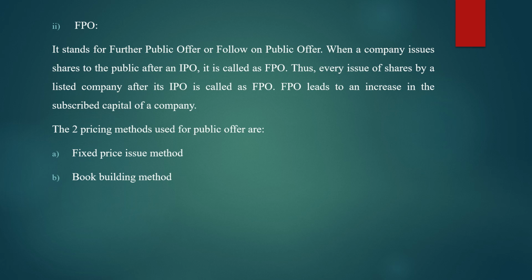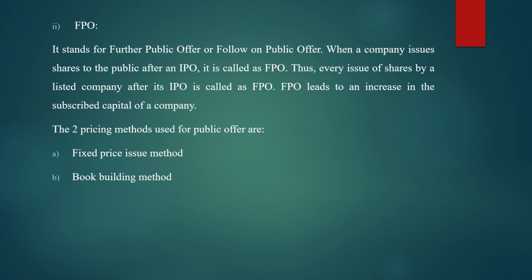So in IPO, what did I tell you? IPO is nothing but issuing the shares by the company for the first time. But FPO is not for the first time. Once the shares are issued for the first time, again and again when the company issues the shares for the second time, third time, fourth time, that is called your FPO, that is further public offer. Thus, every issue of shares by a listed company after its IPO is called FPO. FPO leads to an increase in the subscribed capital of the company.